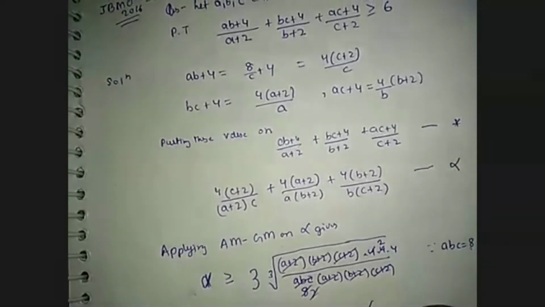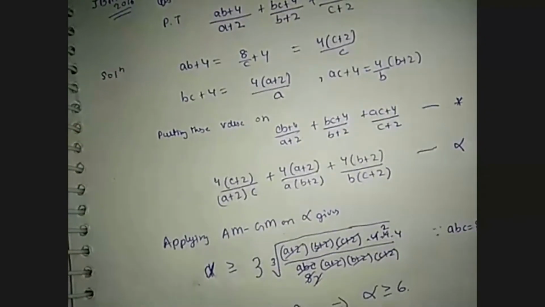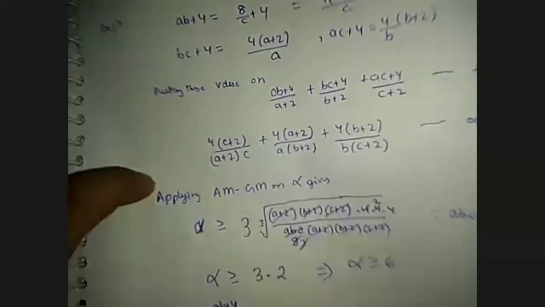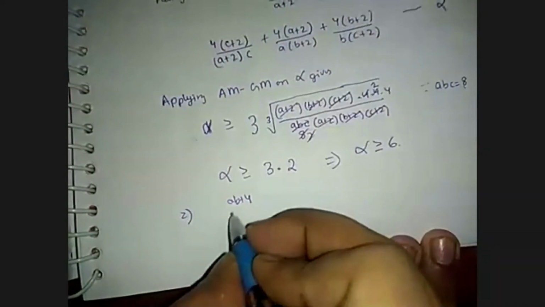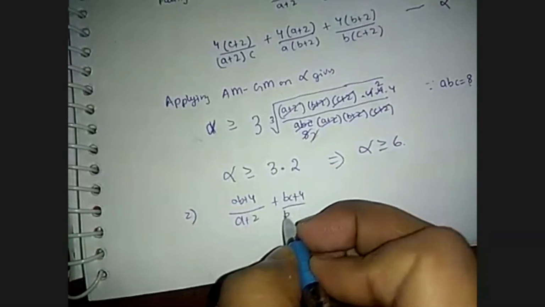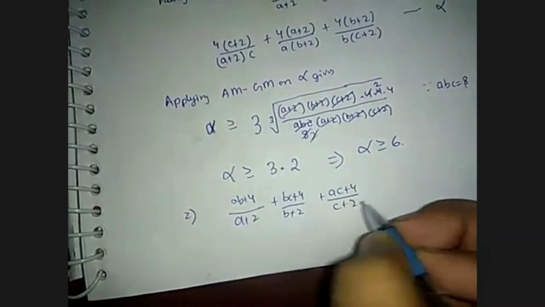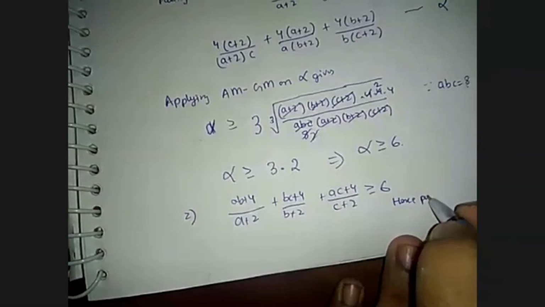That implies alpha is greater than or equal to 6. That implies (AB + 4)/(A + 2) + (BC + 4)/(B + 2) + (AC + 4)/(C + 2) is greater than or equal to 6. Hence proved.